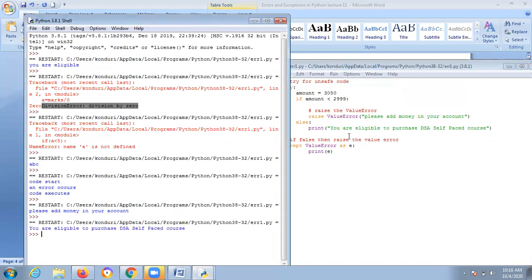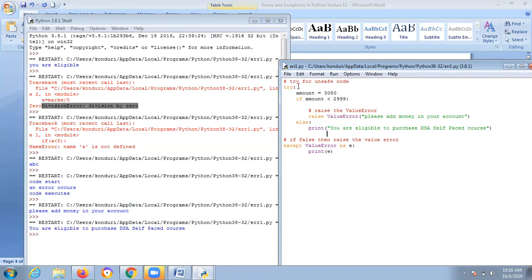Okay, this is the logic. Simply understand the logic. Here it is colon and try. If condition, last colon and write, and last one else colon and write, and except value error as e print e, right. So only thing you have to extend your logic. If you want to extend more, you can use else if, but in Python you have to use elif instead of else if. This is elif. Likewise you have to extend your logic.